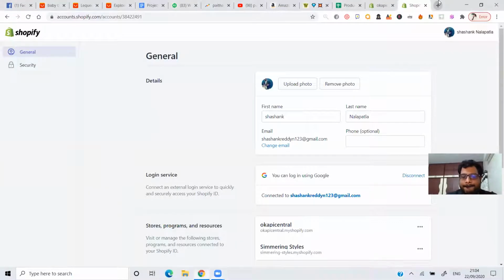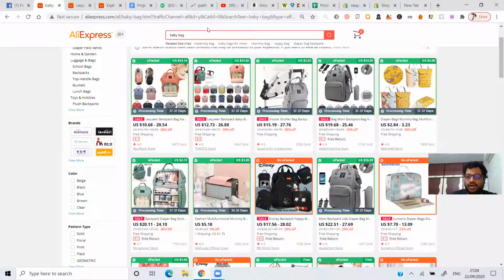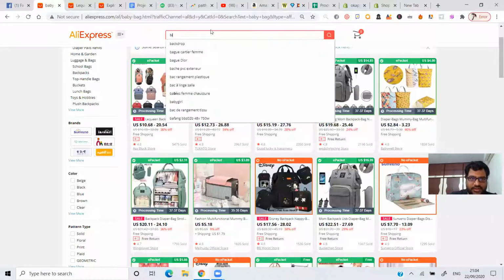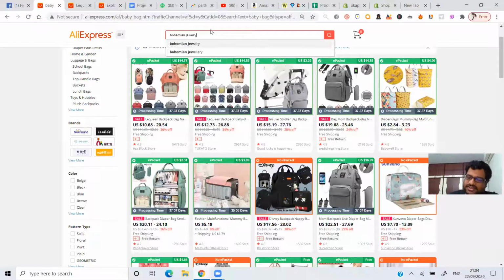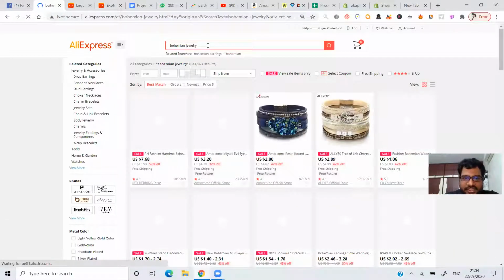Ornaments. Okay. Let me take this question. Ornaments, you can go with these type of ornaments which are trending right now. Okay, go to AliExpress. You can take bohemian ornaments. Women love that. Bohemian jewelry. Just women love this particular product. Okay, bohemian jewelry. You can take this particular.